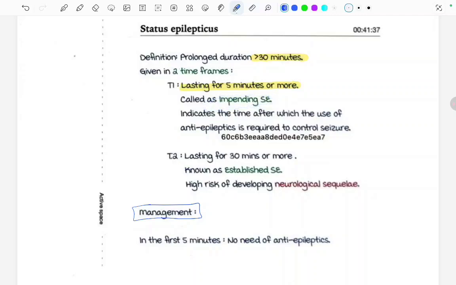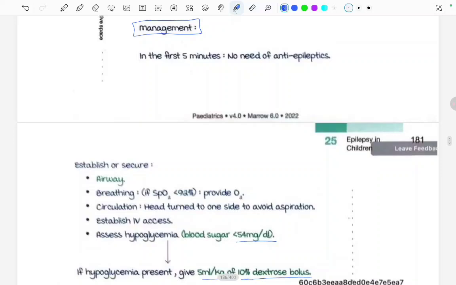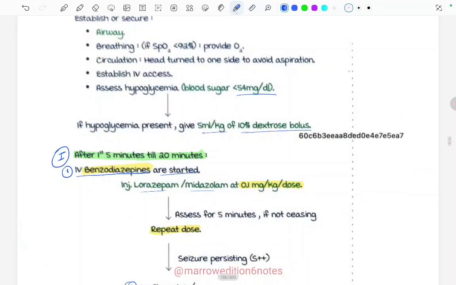Management: within the first 5 minutes we don't have to give any drugs. We just have to secure the airway, see the breathing. SpO2, if it is decreasing to less than 92%, then we have to provide oxygen. Turn the head to one side to avoid aspiration. Establish the IV access. Assess for hypoglycemia. Blood sugar should be less than 54 mg per dL. If hypoglycemia is present, that is less than 54, then we have to give 5 ml per kg of 10% dextrose.